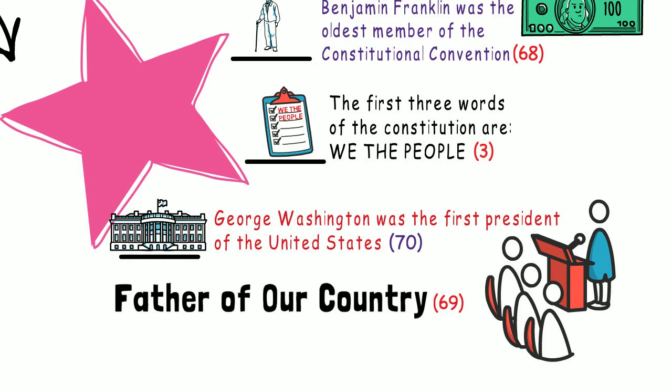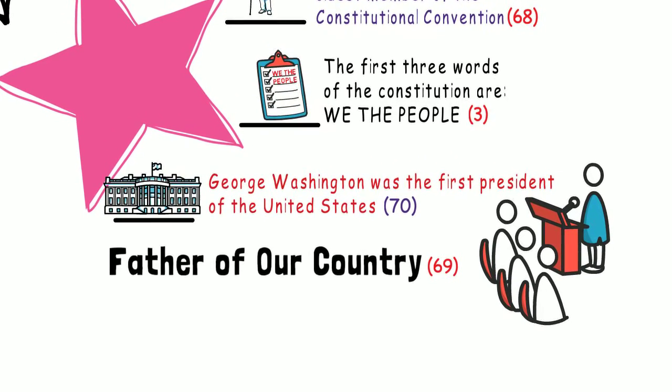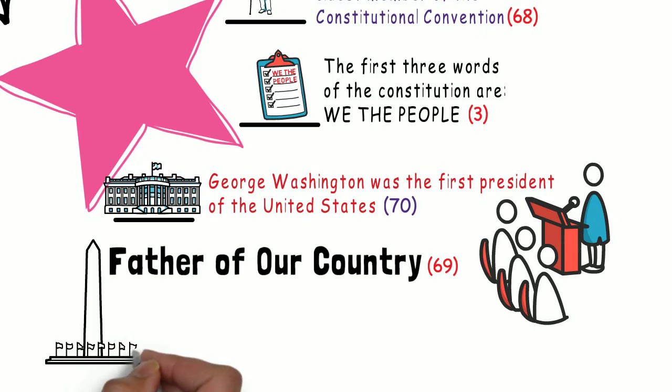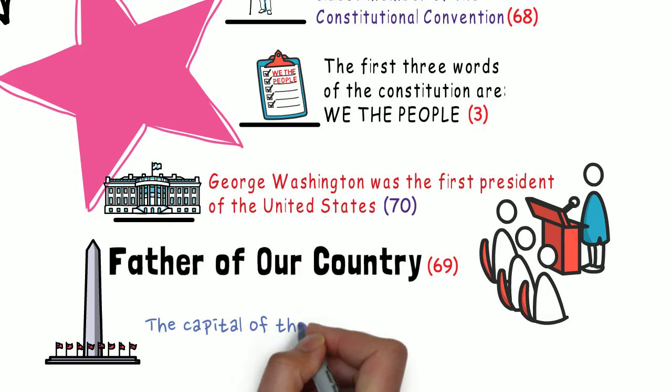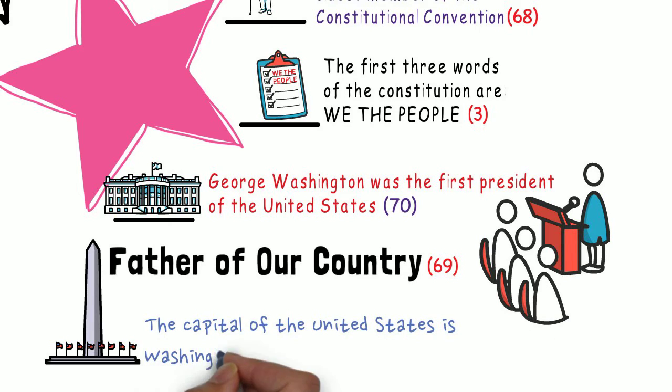The name of the capital of the United States is the last name of George Washington. The capital is Washington, D.C., or Washington, District of Columbia. This is question 94. The capital of the United States is Washington, D.C.